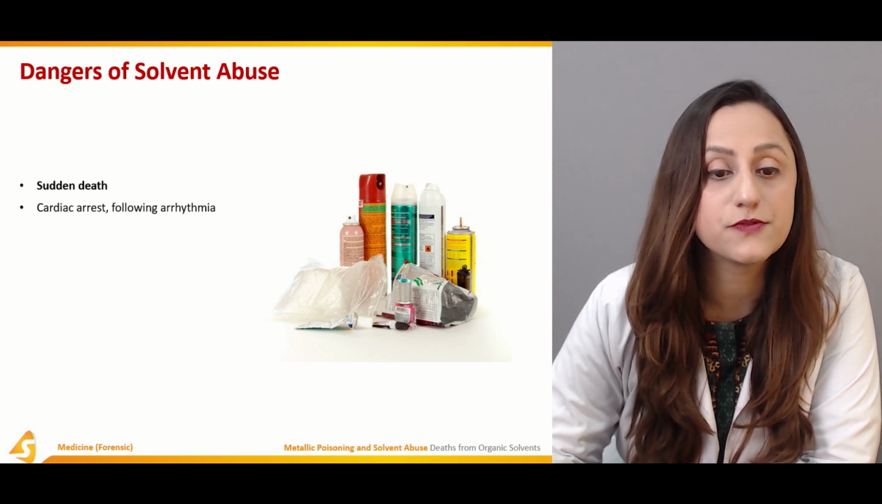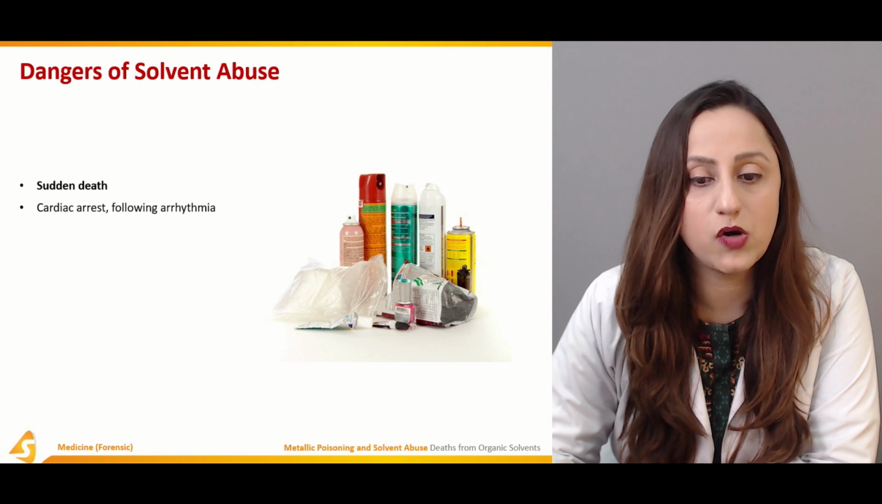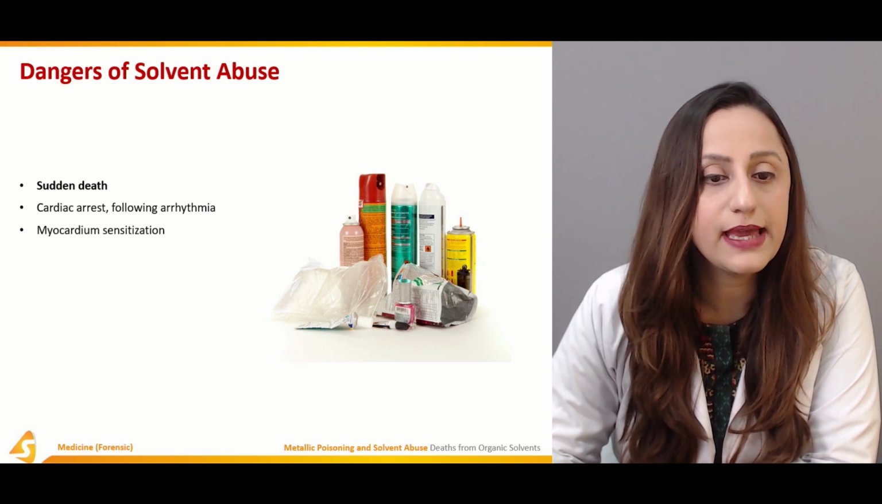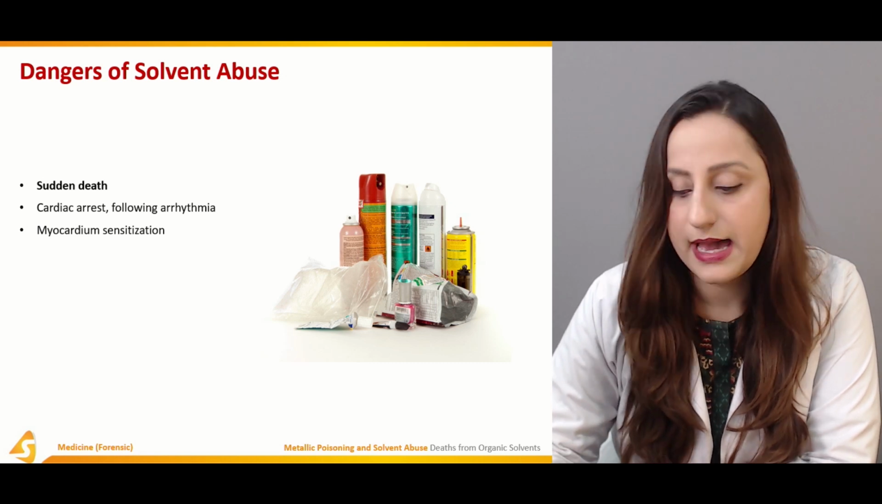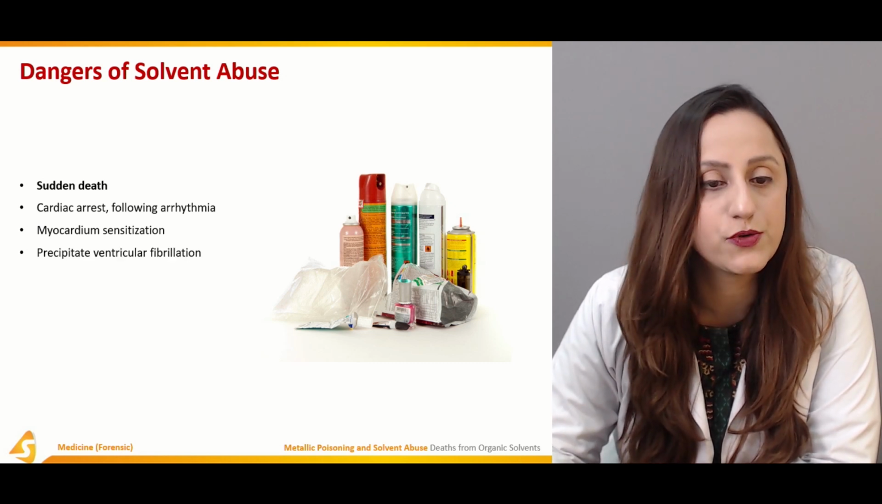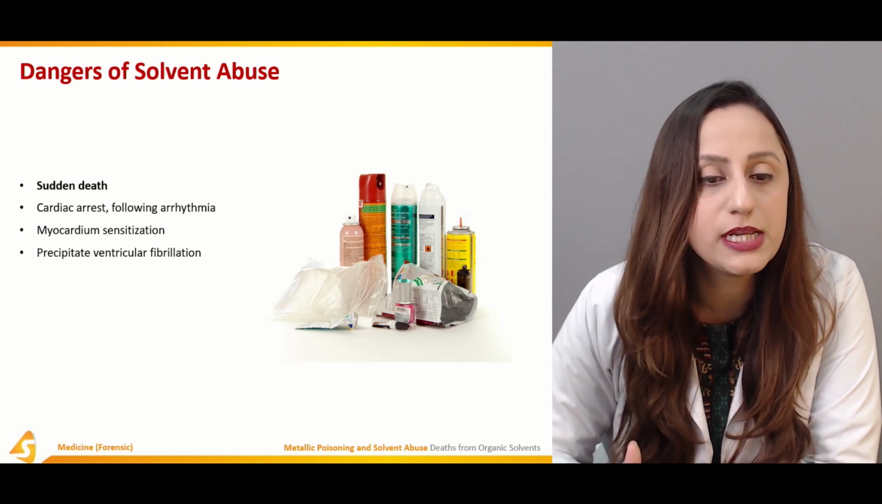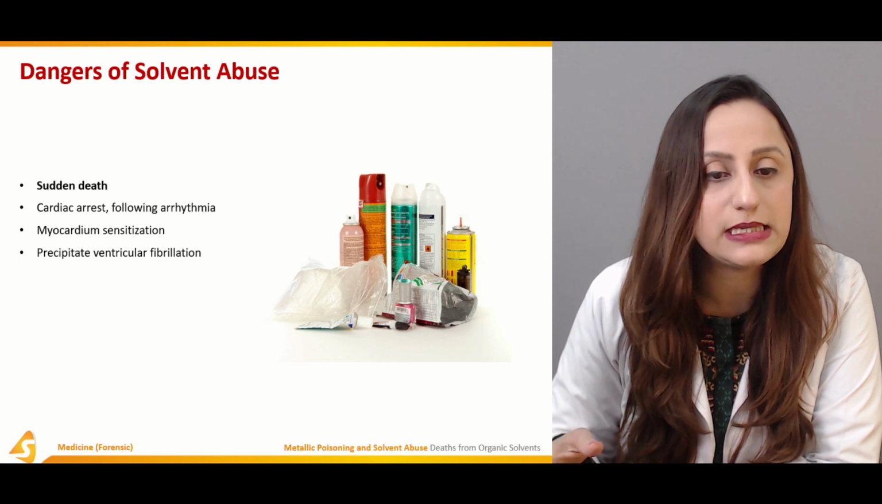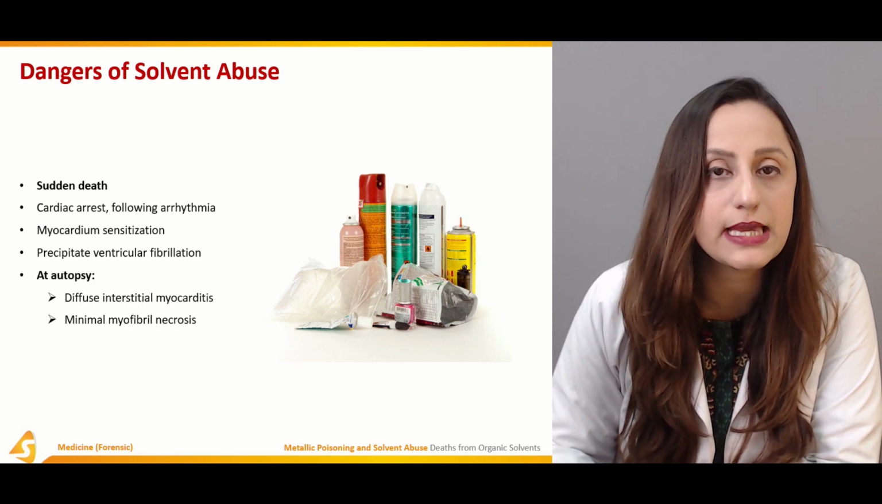Cardiac arrest following arrhythmia is one of the things that is observed over here. And then we have the myocardium sensitization. So we'll have a sensitized myocardium, and that is one of the features that is observed over here. The precipitation of ventricular fibrillation. So again, there will be changes at the ECG level. There will be arrhythmias, and ventricular fibrillations will be observed in these cases.